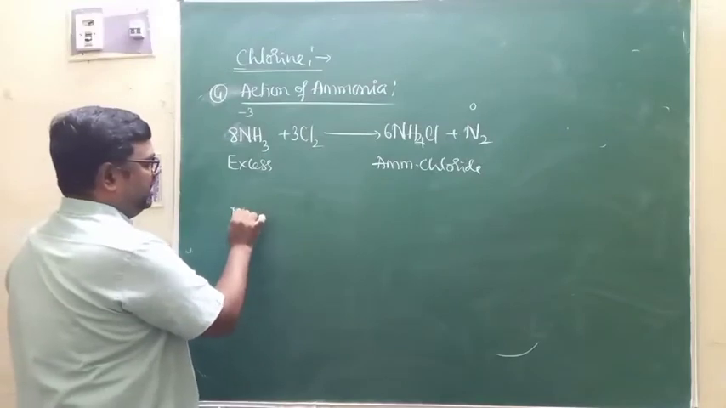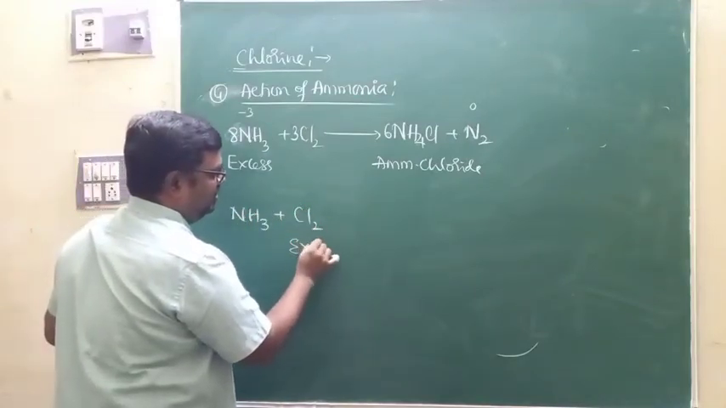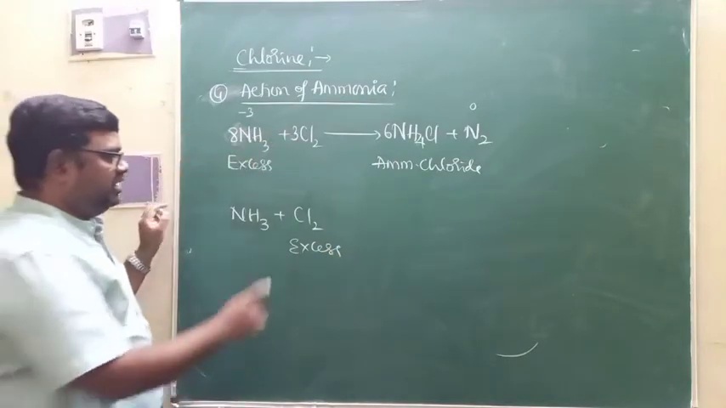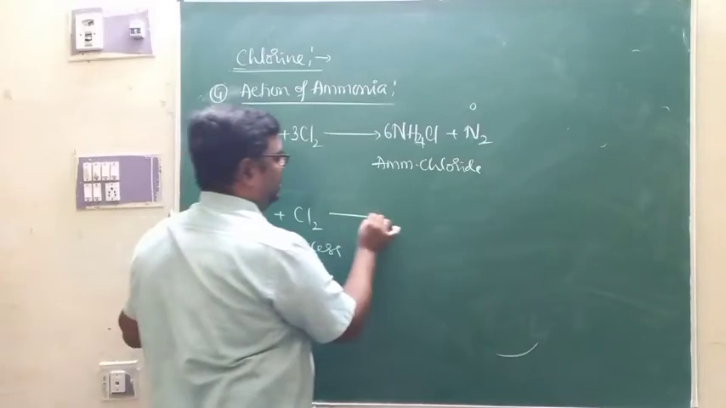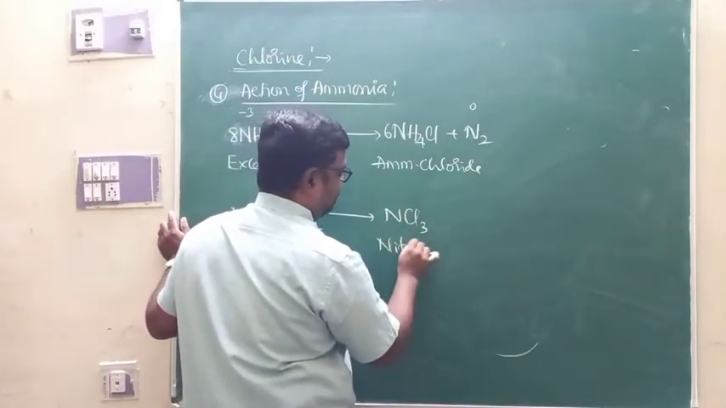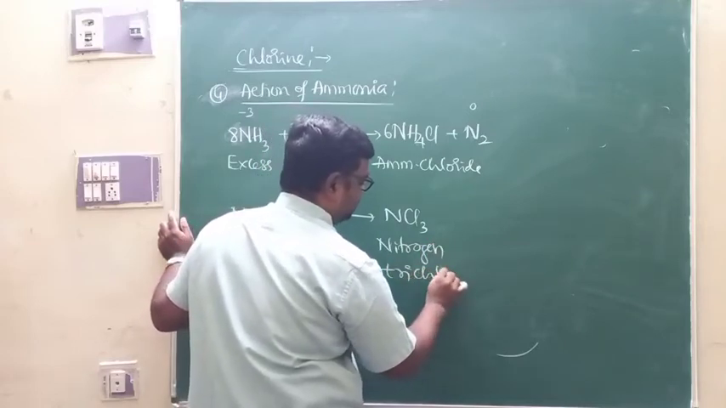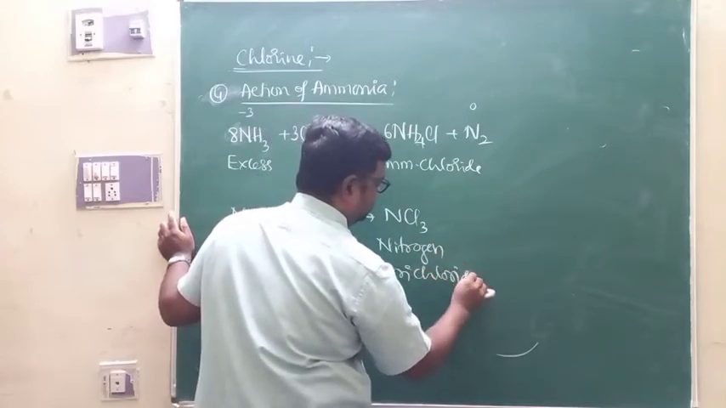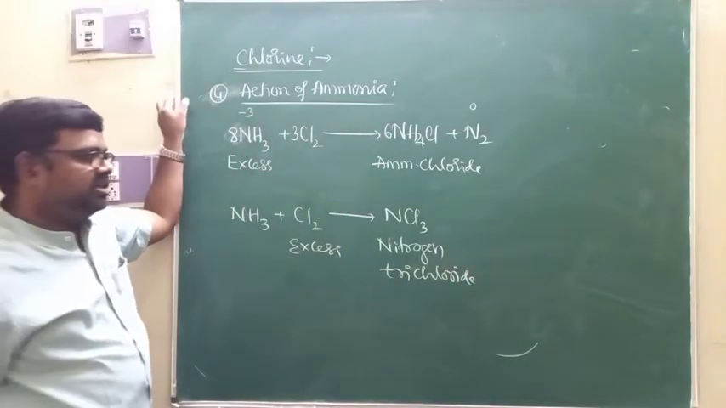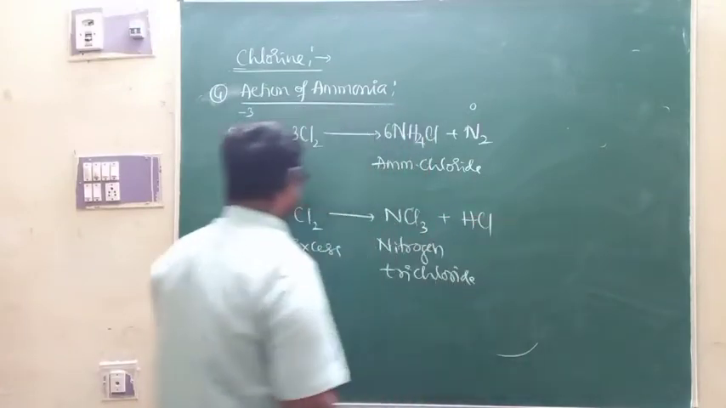Similarly, when ammonia reacts with excess chlorine, look at the conditions here. Earlier, excess ammonia reacts with chlorine, but here excess chlorine reacts with ammonia, and then you are going to get nitrogen trichloride, an explosive compound. We said, while discussing properties of nitrogen, that trihalides of nitrogen are unstable, NCl3, along with the formation of HCl here.